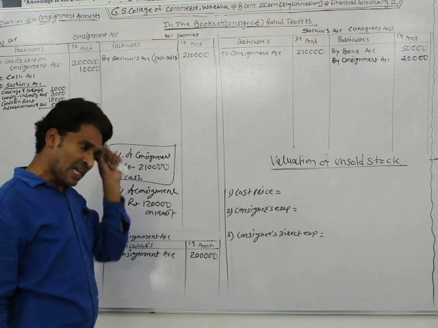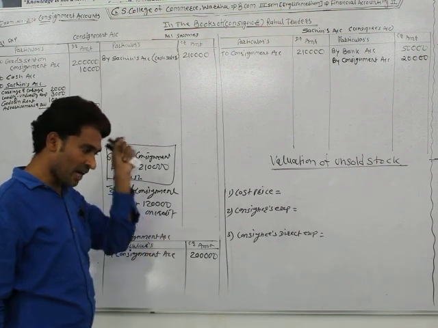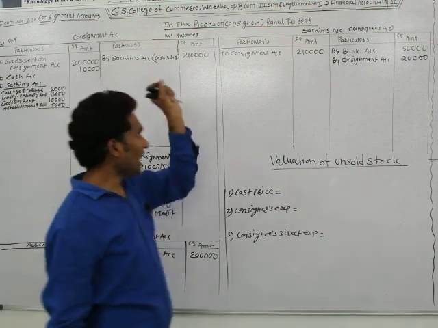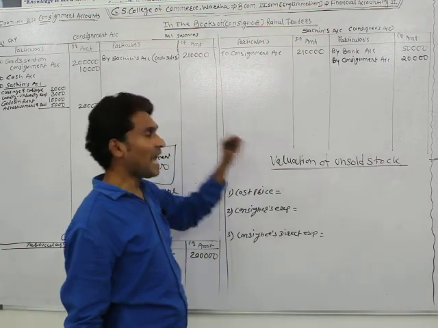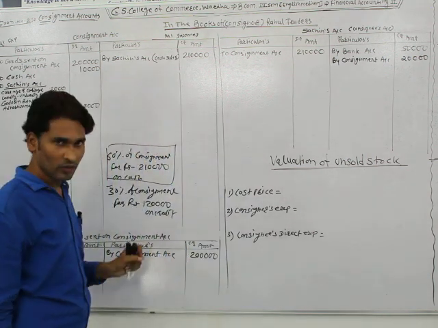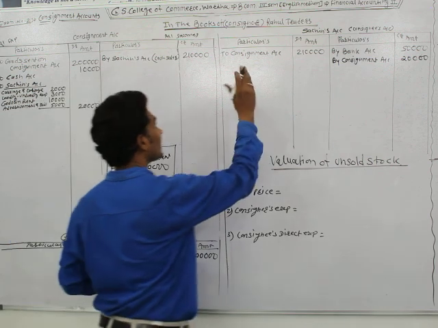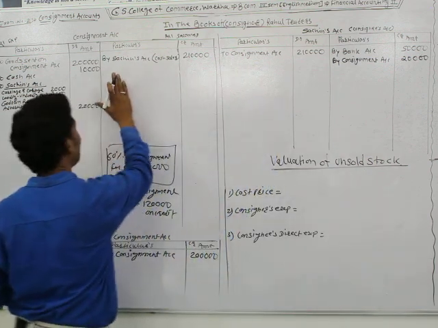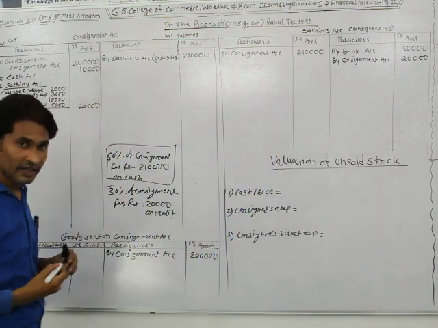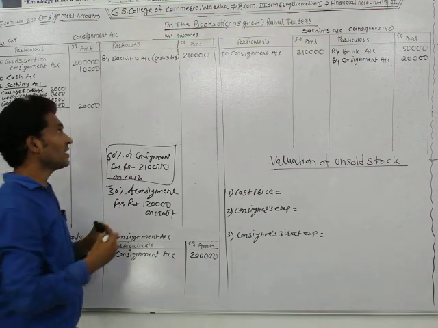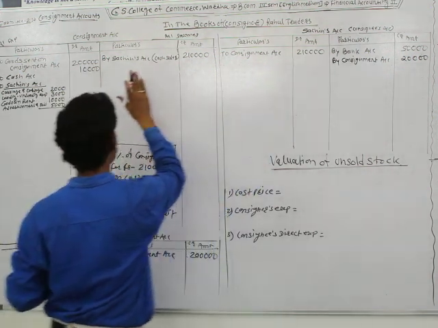It means cash sales and credit sales are recorded at the debit side of the consignee account and the credit side of the consignment account. So the entry for that: Sachin's account debit and consignment account credit.